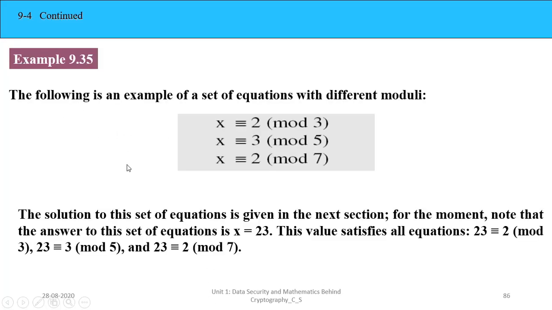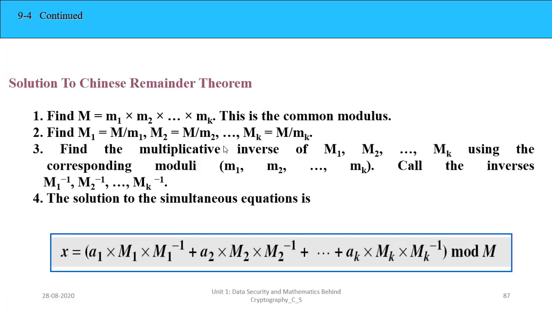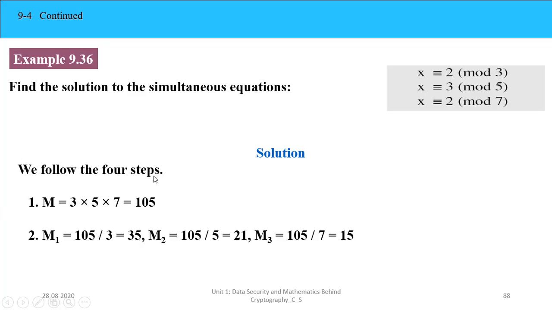Then we took a simple example. X should be congruent to 2 mod 3, 3 mod 5 and 2 mod 7. So how to solve this? What are the steps? First, multiply all the moduli and get the number capital M. Then find capital M1, equal to capital M upon small m1, and so on. Then do for M2 and Mk. Then find the multiplicative inverse of M1, M2, Mk using the corresponding moduli. Let's see the example so that it is better understood.